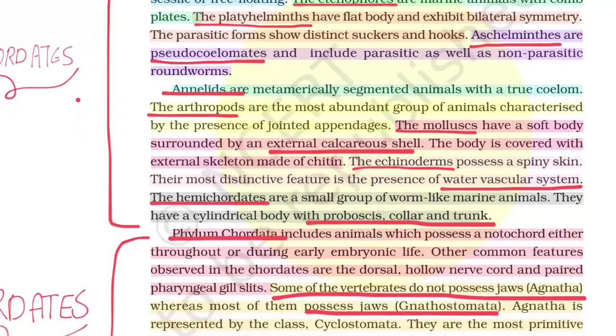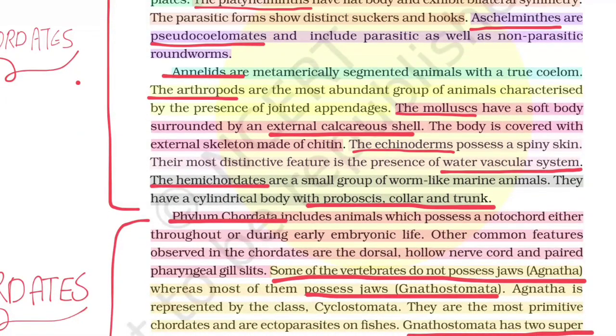Annelids are metamerically segmented animals with a true coelom. The arthropods are the most abundant group of animals, characterised by the presence of jointed appendages. The molluscs have a soft body surrounded by an external calcareous shell. The body is covered with an external skeleton made of chitin. The echinoderms possess a spiny skin. Their most distinct feature is the presence of a water vascular system. The hemichordata are a small group of worm-like marine animals. They have a cylindrical body with proboscis, collar, and trunk.